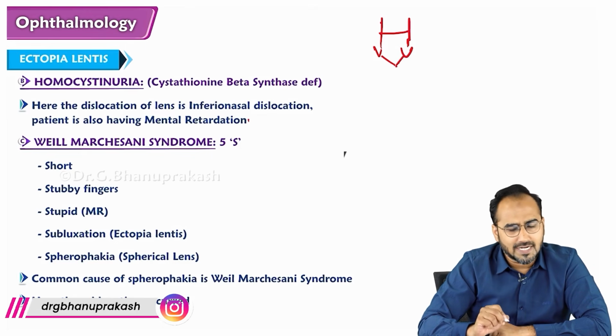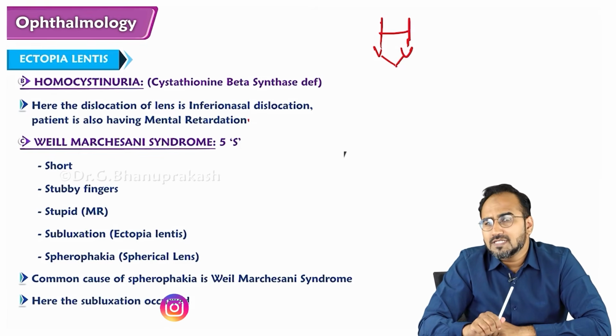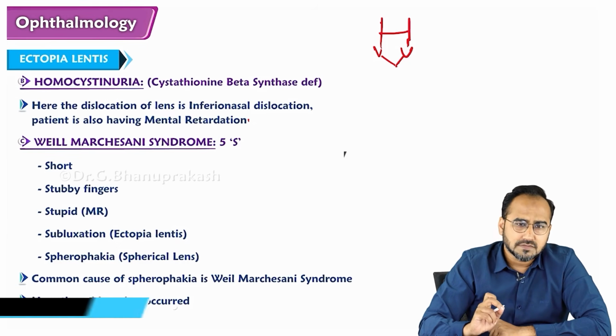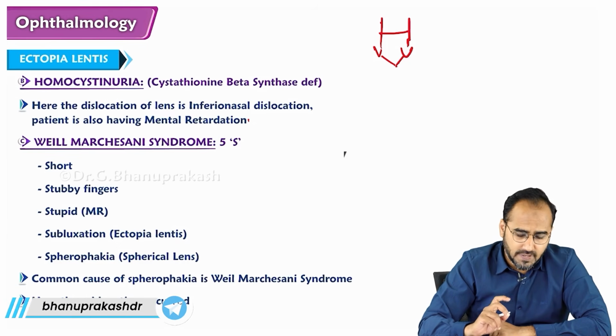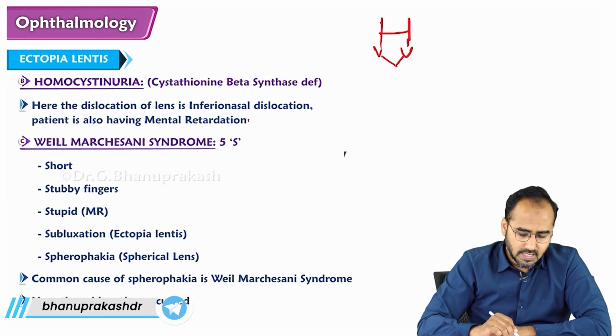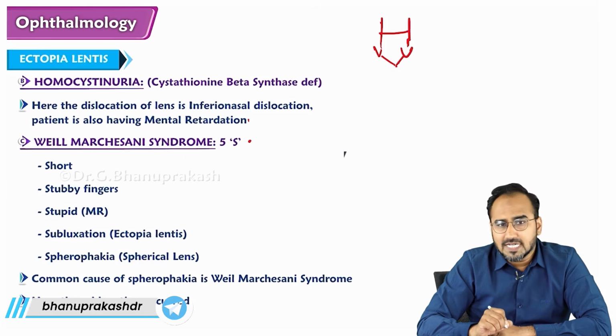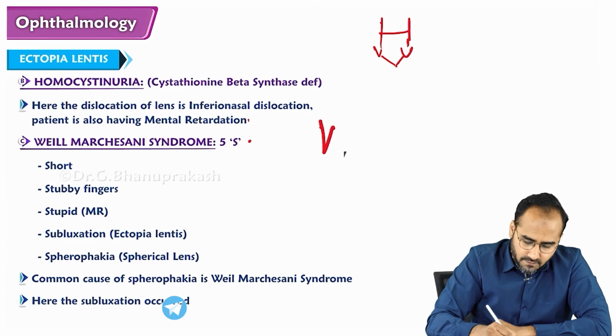But the lens dislocation is very important. The lens dislocation in Marfan's is superotemporal quadrant. The lens dislocation in homocystinuria is inferonasal quadrant. Next is what syndrome, guys? Weill-Marchesani syndrome. That's the third cause of ectopia lentis.